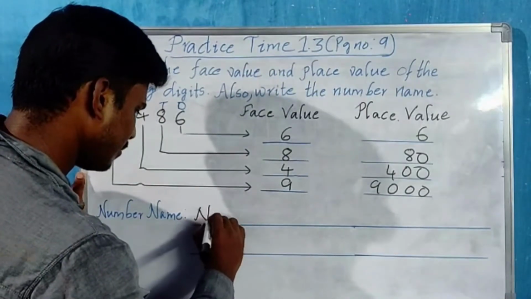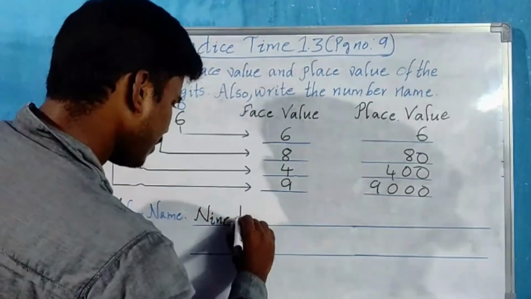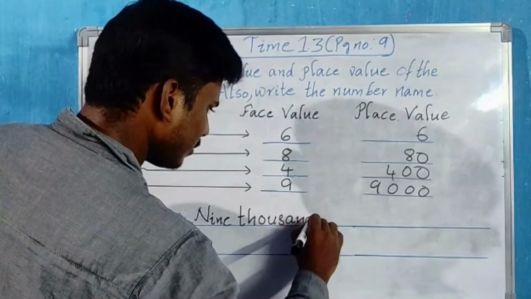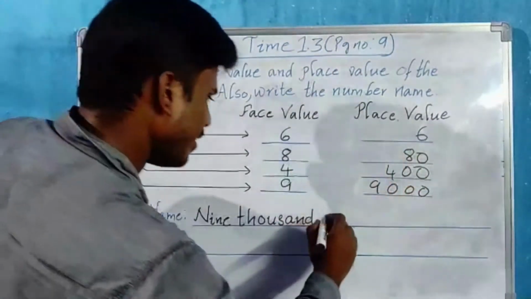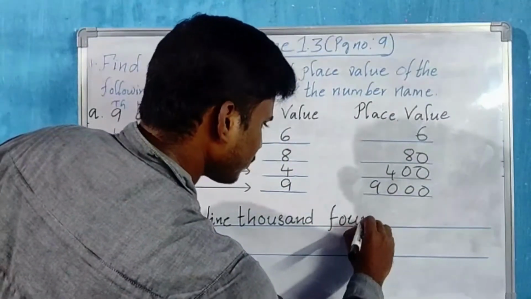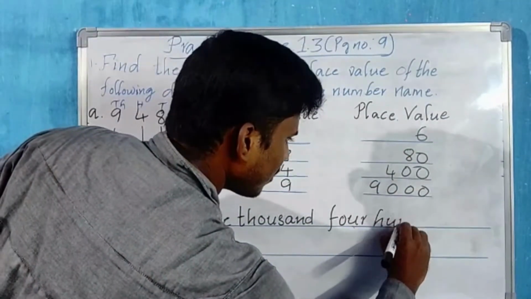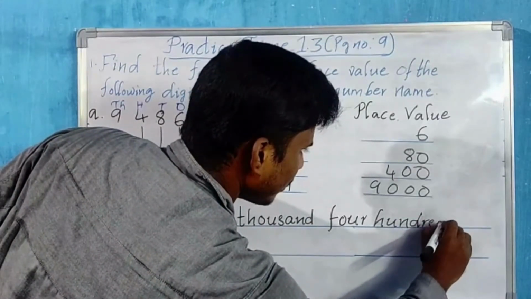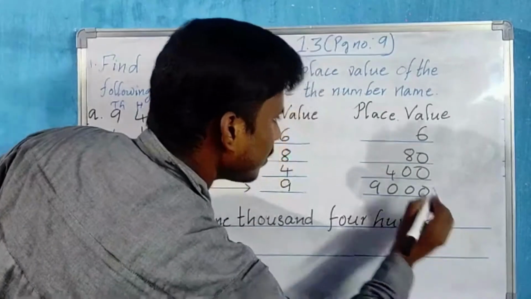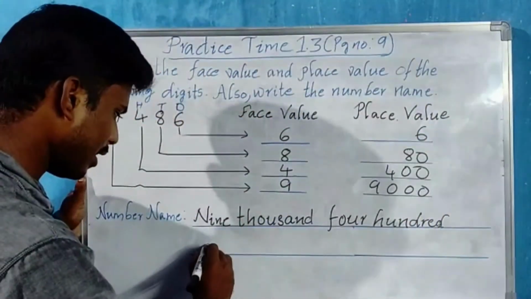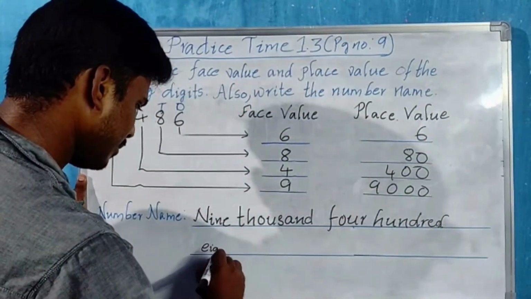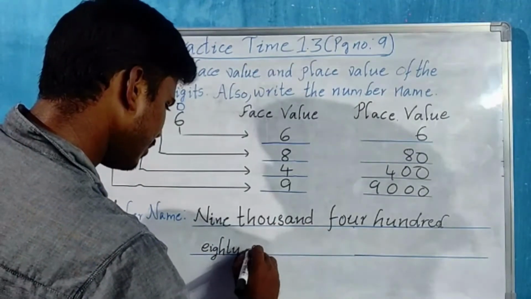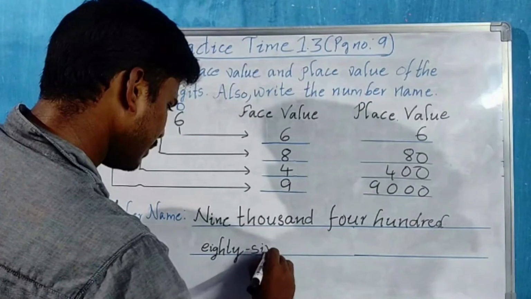9000, then 400, 9400 and 86. I am writing down here. 86.